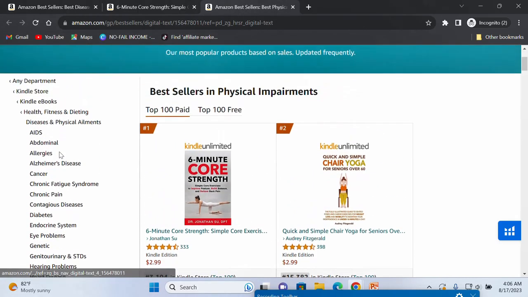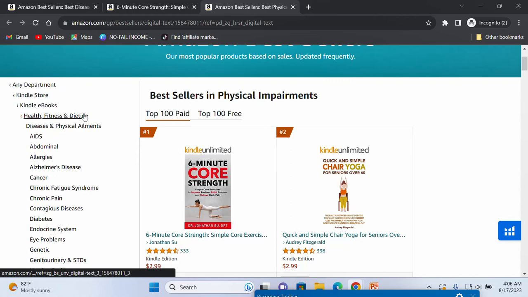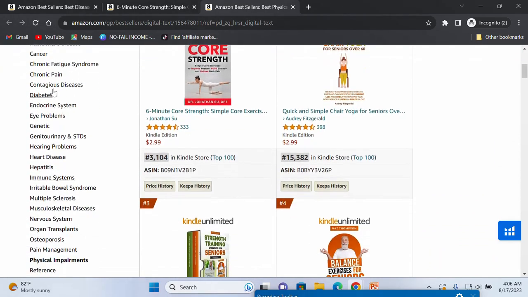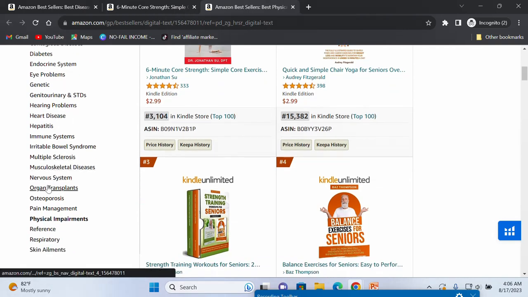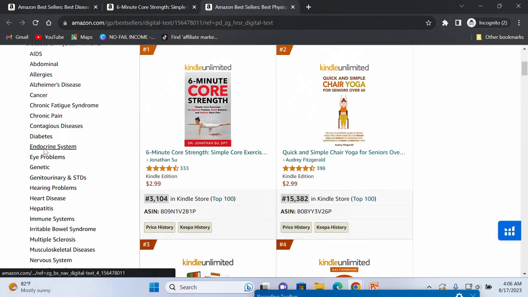Now we are in health, fitness and dieting. I've been checking all these categories and they did not interest me. Why? Because I did not even check the physical impairment niche. I just decided to go back and keep searching for profitable niches.